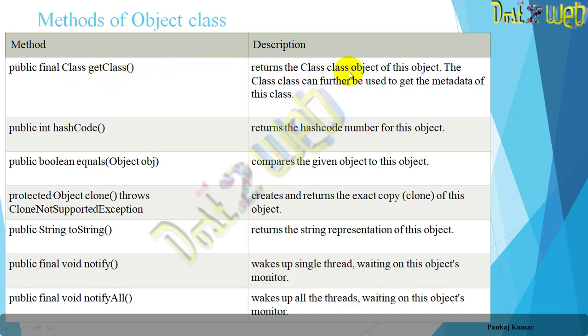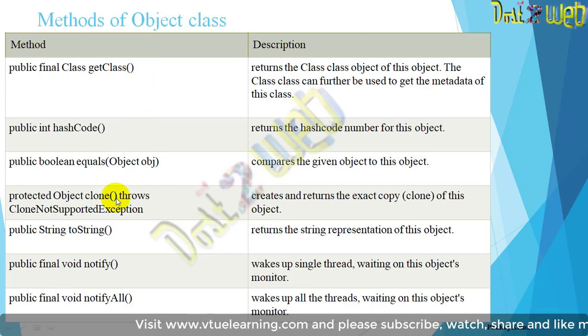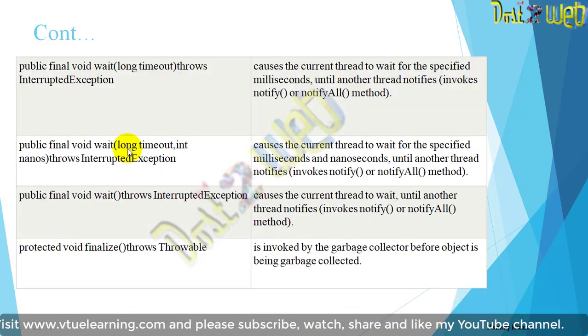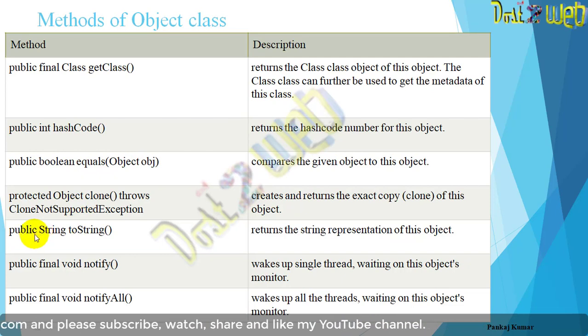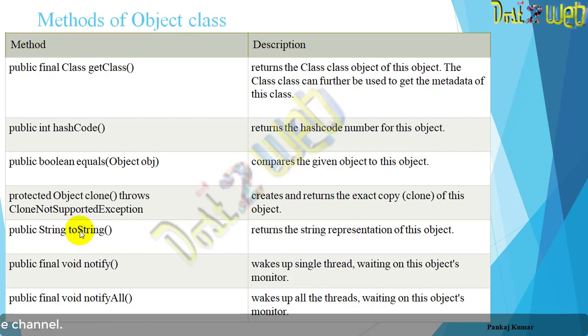Run this class, the object of this class. So the metadata is some information. If you take a look at this, you will have several Object class methods like public String toString. That means you are going to return a string representation of this object. So if you are using this object, then you are going to represent it as a string.